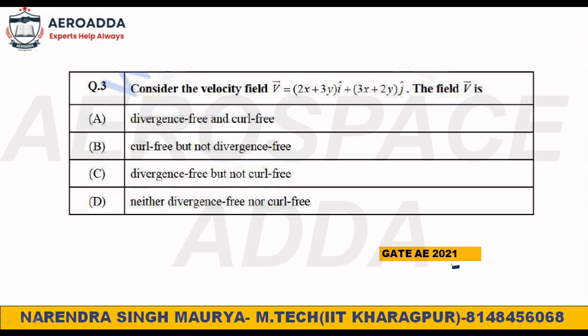Here they had asked, consider the velocity field. Okay, the field V vector is given. You see this velocity vector. Then for the x-direction velocity component u, and y-direction velocity component v, how should I know this? We have to take the x and y components. You see the velocity field, we have x and y, we do not have z. So now it is very clear. If you write the z component also, it should be 0k, because the z component is not there.